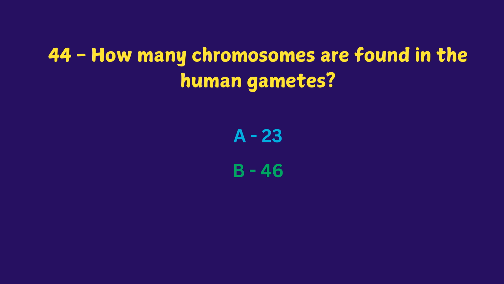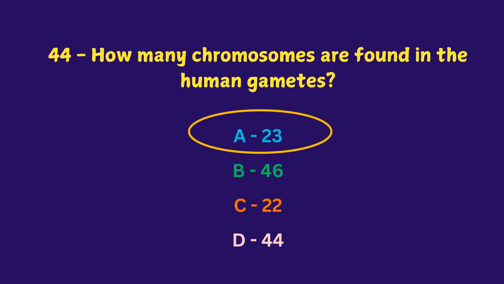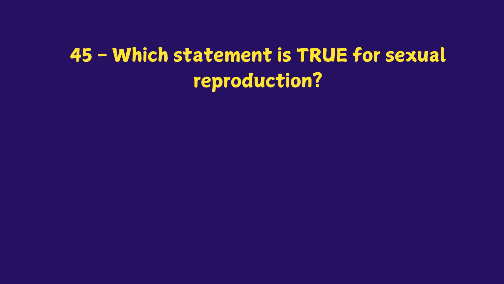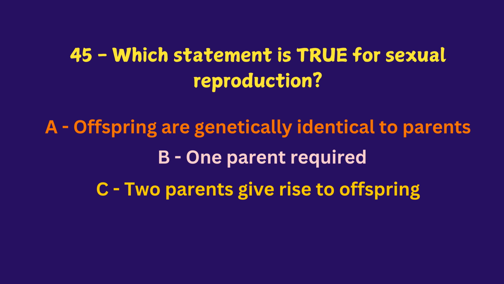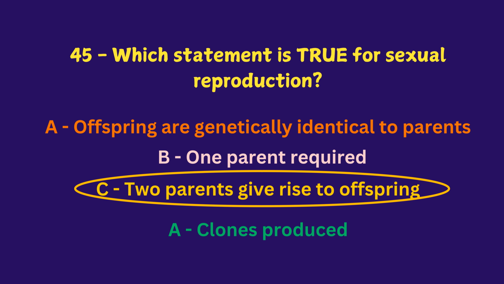How many chromosomes are found in the human gametes? 23, 46, 22, 44. The answer is 23. Which statement is true for sexual reproduction? Offspring are genetically identical to parents. One parent required. Two parents give rise to offspring. Clones produced. The answer is two parents give rise to offspring.